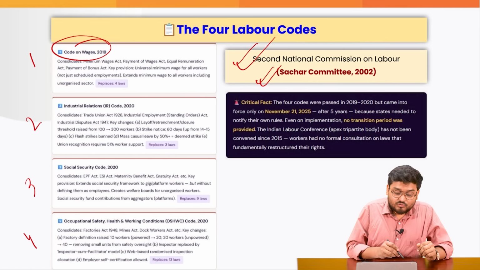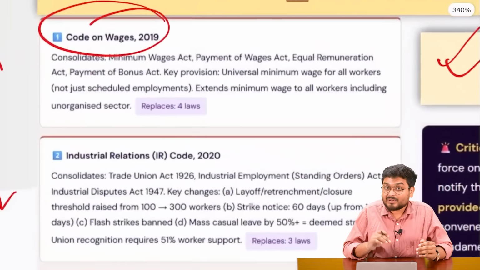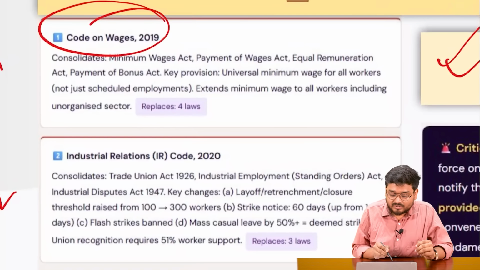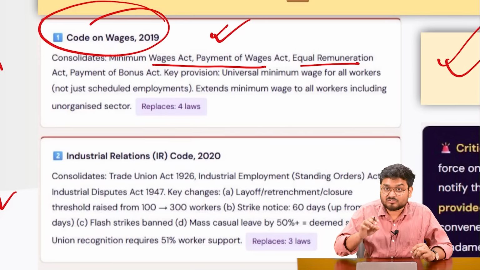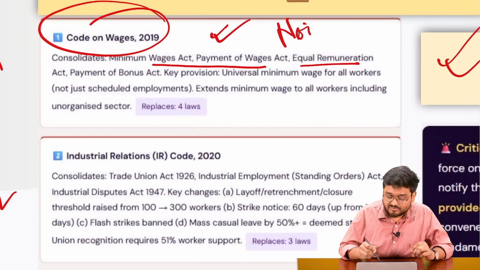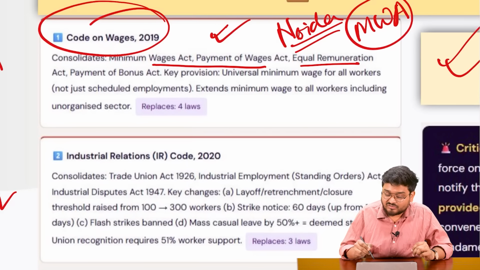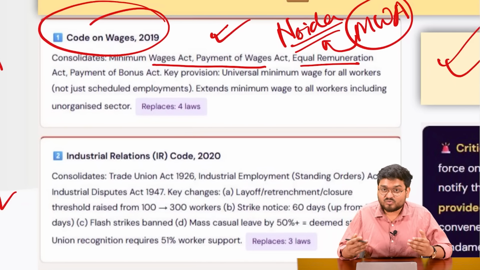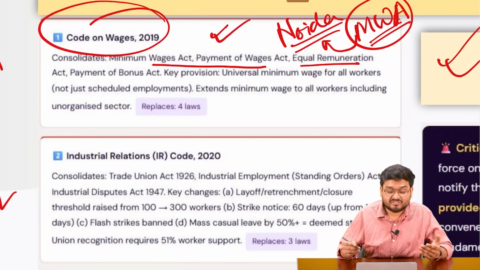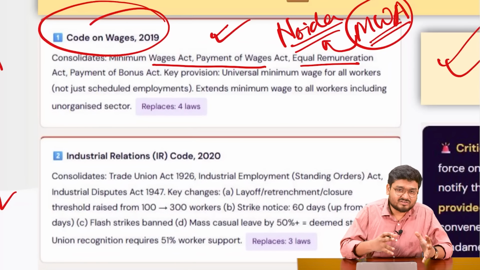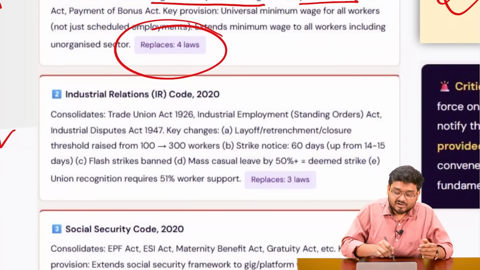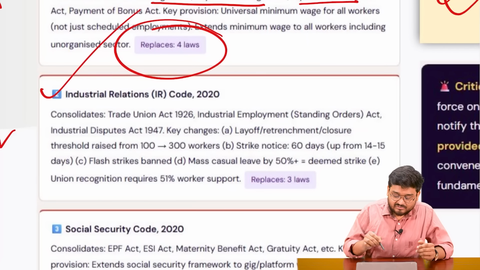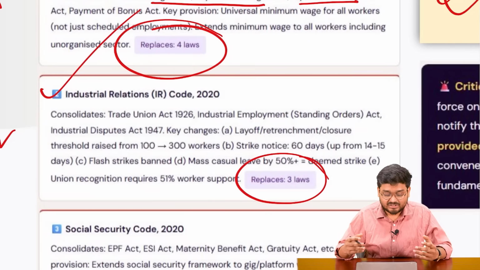If you see, the 4 codes are having various provisions. For example, the Code on Wages is talking about payment of wages, equal remuneration. Recently in the Analyst, I also talked about the recent Noida protests, right? And how the Minimum Wage Act was actually subsumed under this code, and why this was causing a lot of concerns between the wage revisions of the Haryana government and the UP government, right? So this replaced 4 laws. The Industrial Relations Code replaced 3 laws and many other laws too, right?